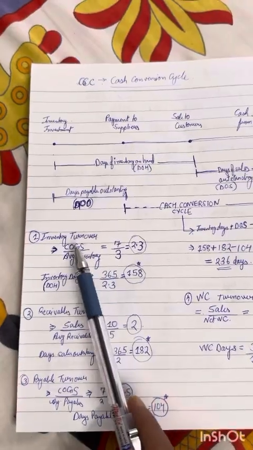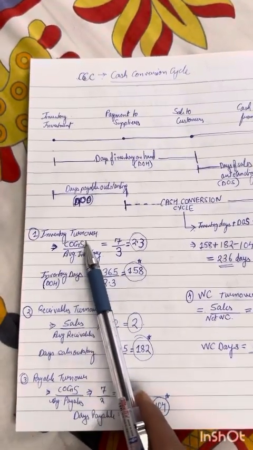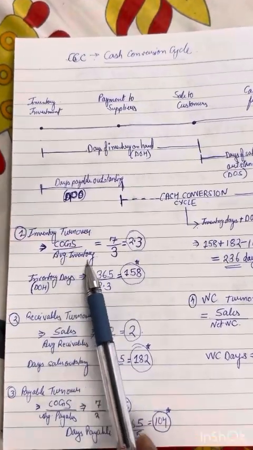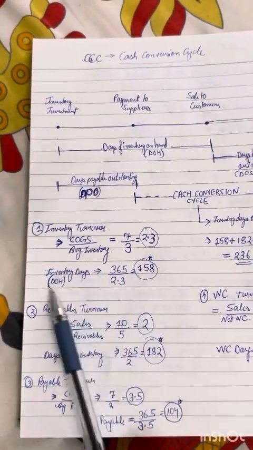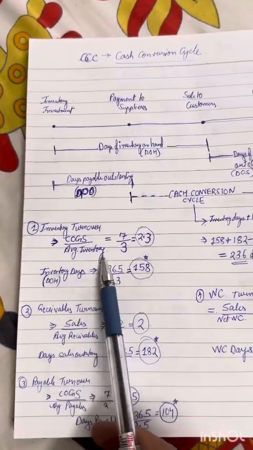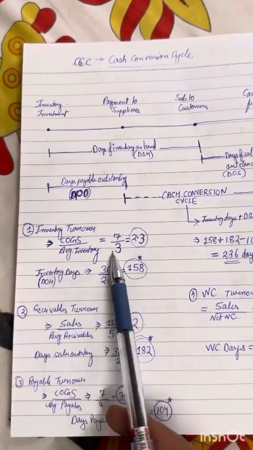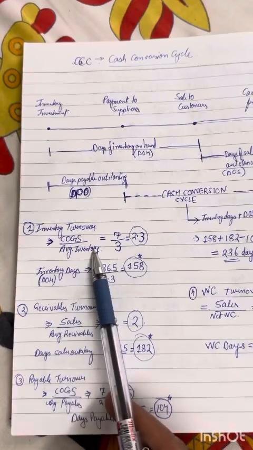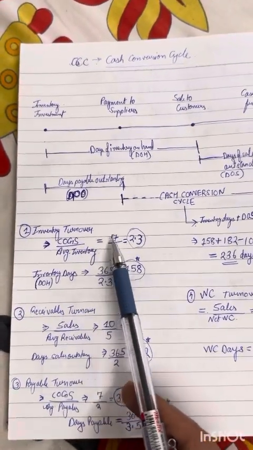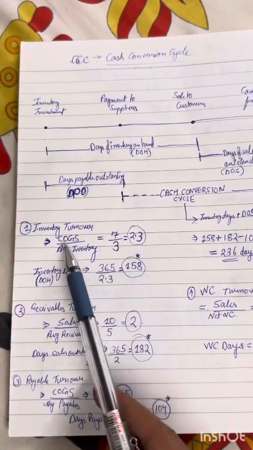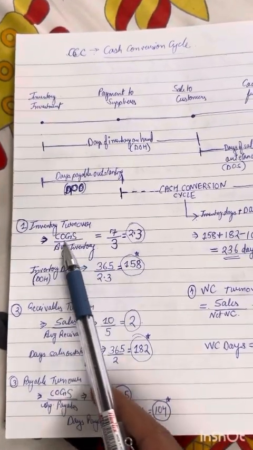At the end of the year, you'll have your P&L, and you'll have the cost of goods sold mentioned there, right? You'll know your average inventory through the balance sheet because the balance sheet has the inventory number on it. So how do you take the average? You take the start of the year and the end of the year, divide by 2, and take the average inventory. Let's say your COGS, in Mohit's example, was 7 lakhs of cost of goods sold. We are not taking the selling price. This is not sales, for a reason.